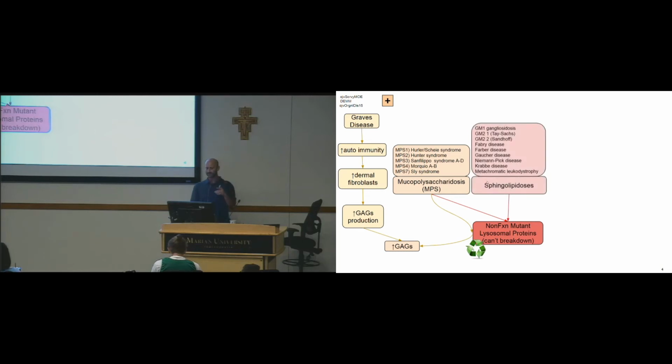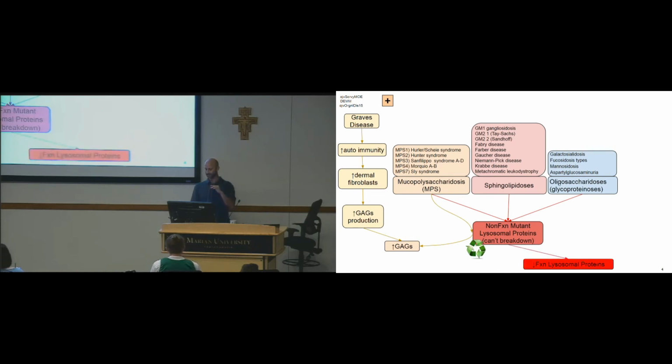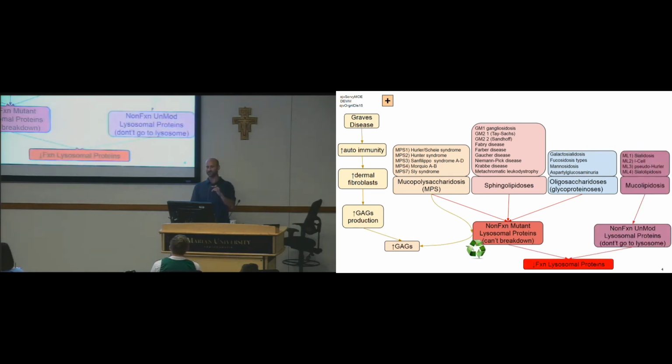There's sphingolipidosis. This is a class of diseases. We're not going to really cover much of this today. I'll cover Gaucher, but that also causes non-functional lysosomal proteins, okay? So this is a lipid defect type. Then there's oligosaccharidosis, and then there's mucolipidosis. So these three in the middle all have non-functional lysosomal proteins.